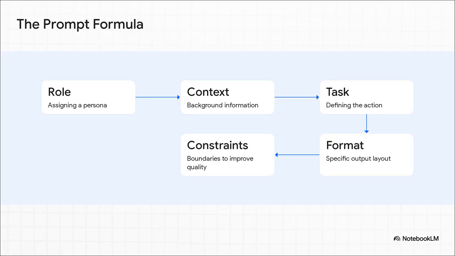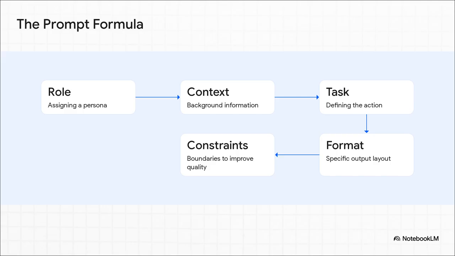So how do we manage this virtual new hire? We use an actionable 5-part formula to guarantee we get what we want every single time. Role, context, task, format, and constraints. Lock these 5 elements together and you're no longer just rolling the dice. You are engineering a guaranteed solution.